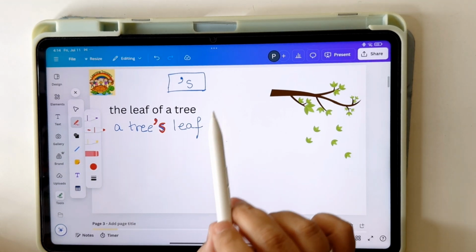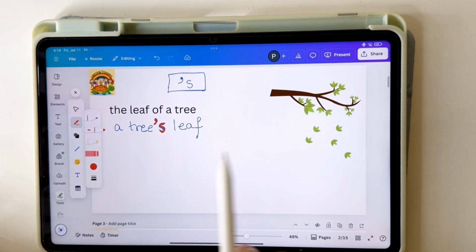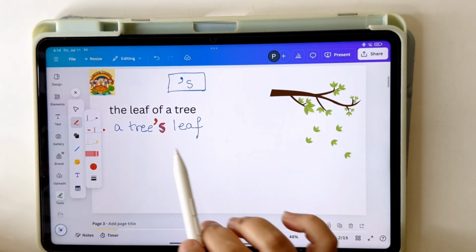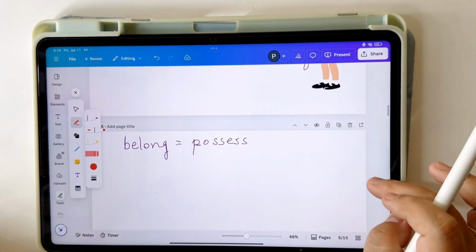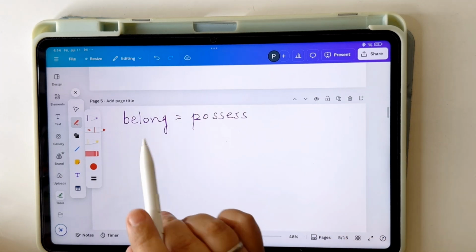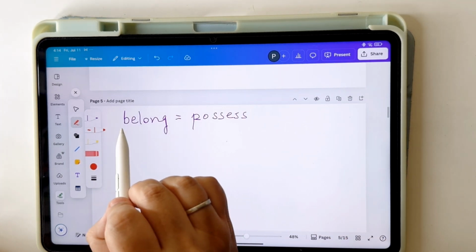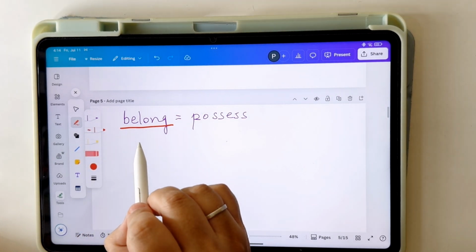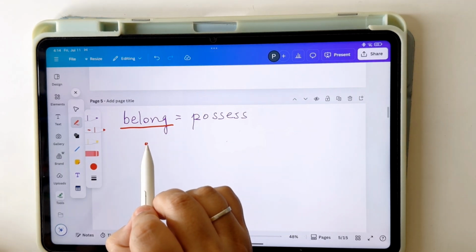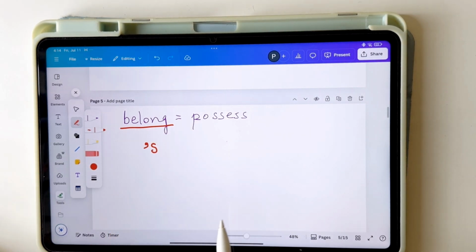In all of these cases, something belongs to something. Belongs. Yes? किसी का है वो. So, whenever we want to show that something belongs to someone, we usually add an apostrophe s to the noun.